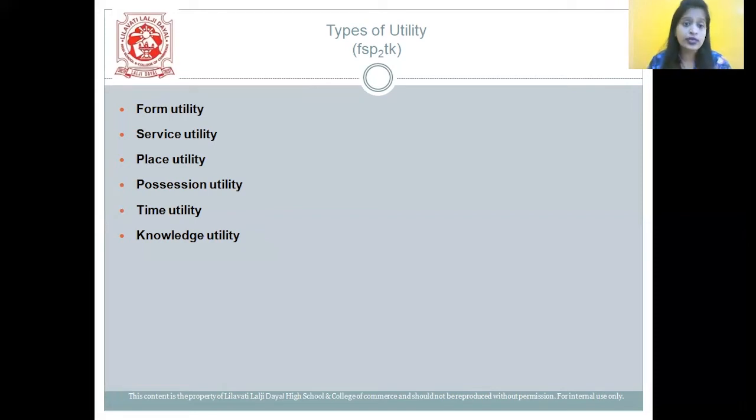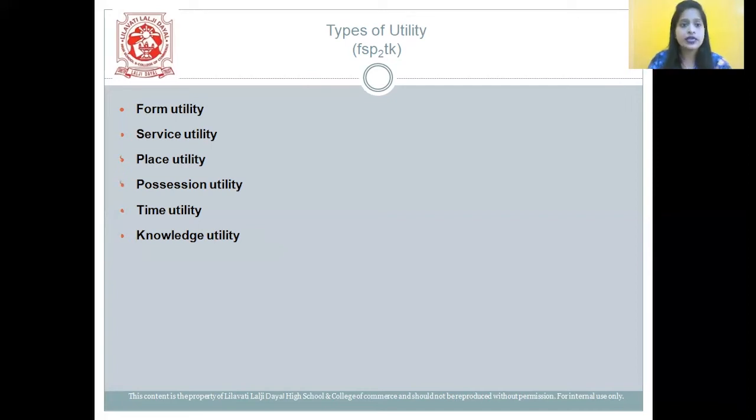And the last one is knowledge utility. Students, when a consumer acquires knowledge about a particular product, it is termed as knowledge utility. With this we've completed types of utility, and the code word here is FSP square TK. F stands for form utility, S for service utility, P for place utility, P for possession utility, T for time, and K for knowledge utility.